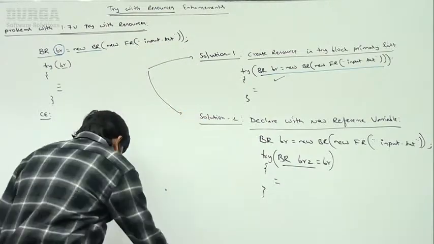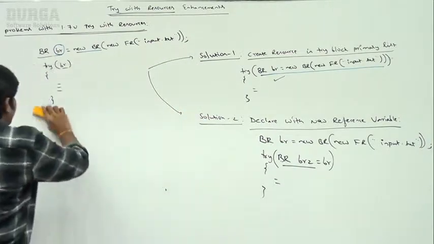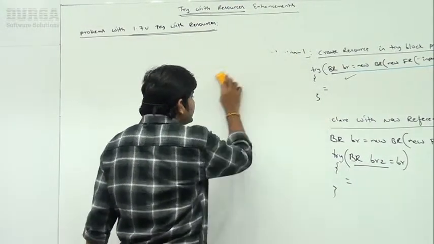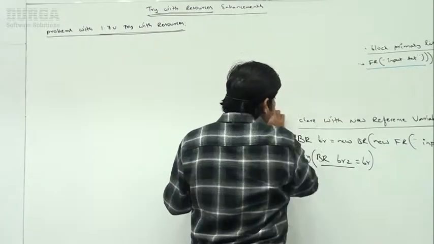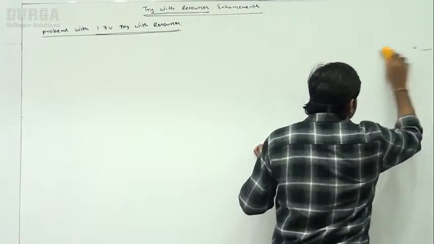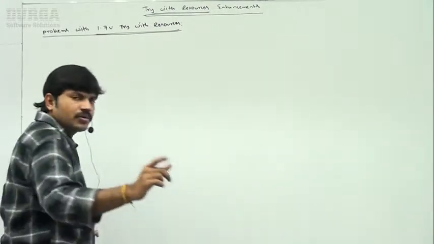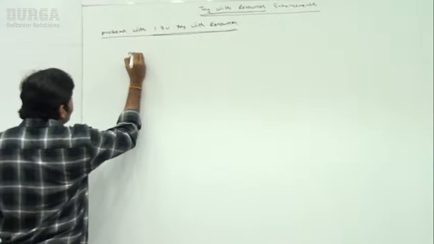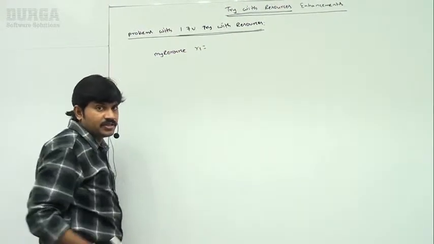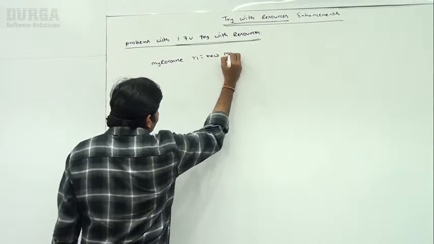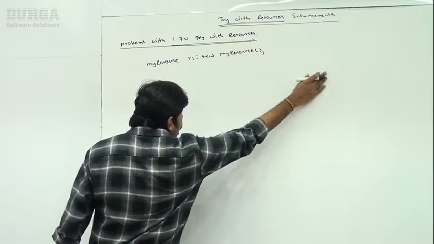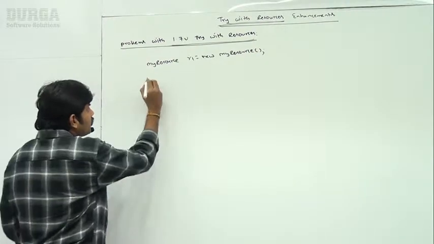Just observe that. Have a look once. I have 4 resources. Listen, until 1.7 version, what is the problem, and how will this problem be solved in the 1.9 version? Remember that. Assume that 4 resources are there. Assume MyResource R1 is equal to new MyResource. Are you getting it? MyResource R1 is equal to new MyResource. I am creating my own resource.